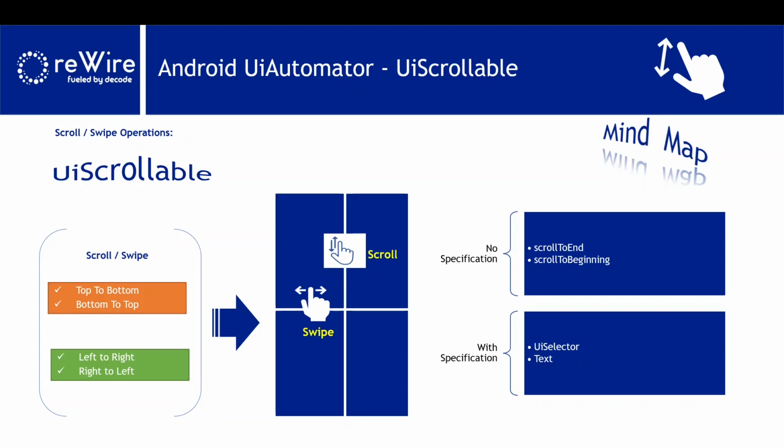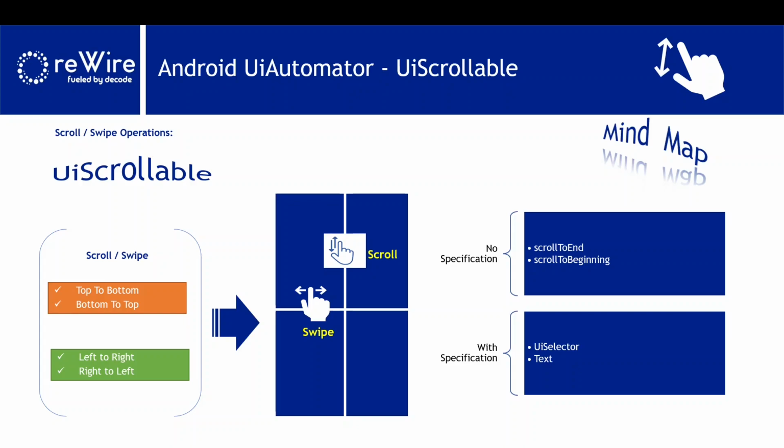So to make this clear, UiScrollable came up with robust methods that are easily useful when a particular screen has a lengthy list, you may not know its length, and you want to go to the end of the screen and select the last element.